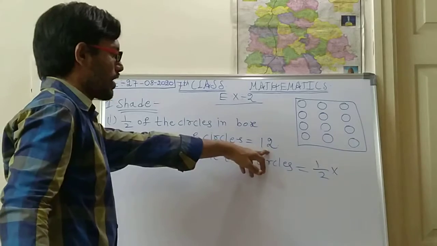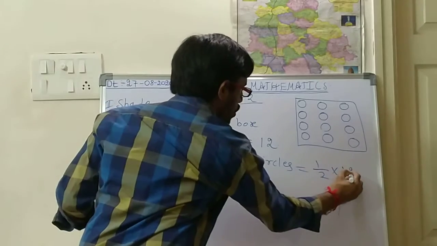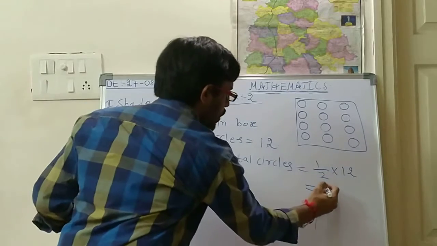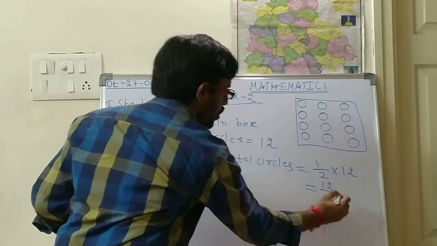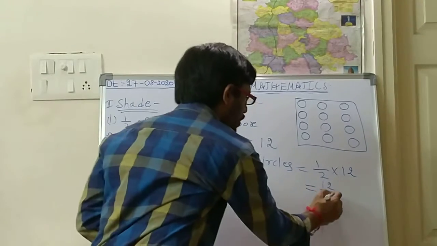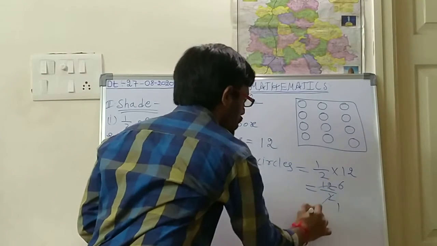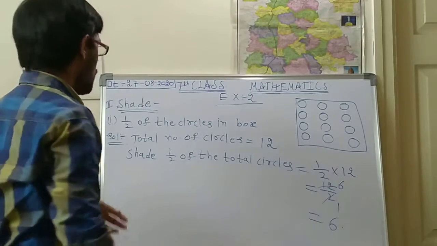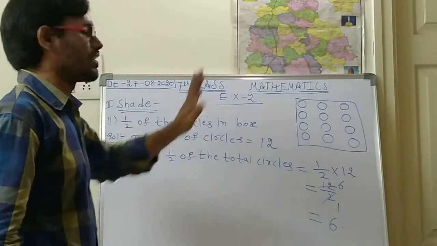So total how many circles are there? 12 circles. So 1/2 into 12. So what is 1/2 into 12? That means 12/2. 12/2 means in the 2 table 12 will go, 2 sixes. So total how many circles should you shade? 6 circles you should shade. So shade 6 circles in that one.